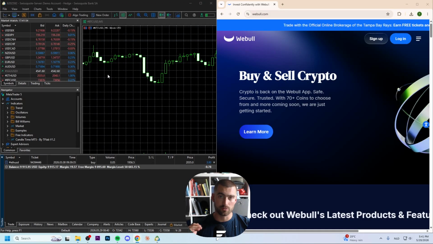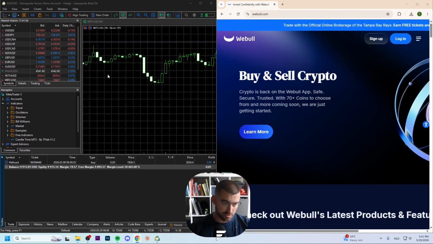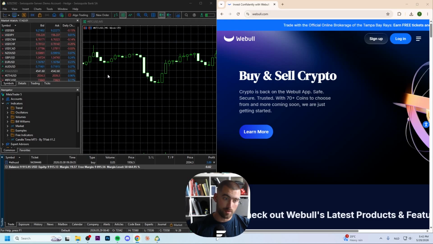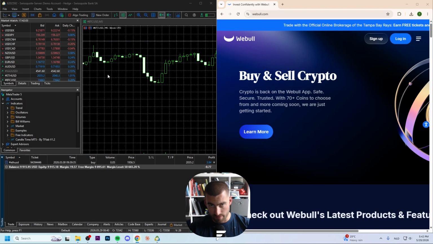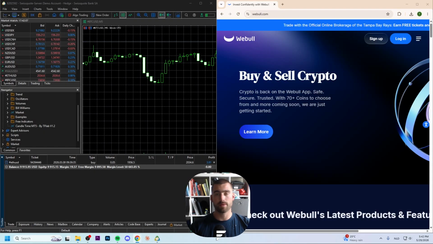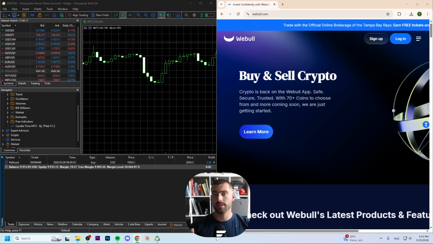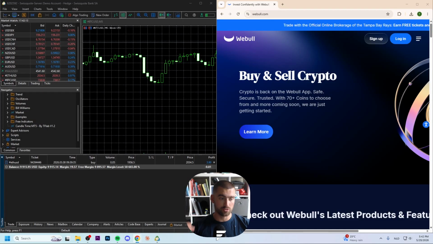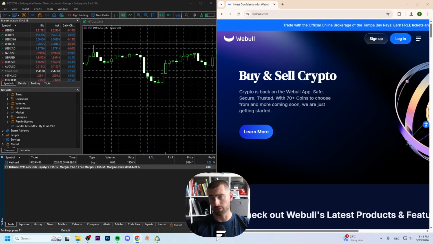If you look here to the trading fees and costs, MetaTrader 5 is better for Forex trading and WeBull is better for stock investing. So if I'm honest with you, many traders use MetaTrader 5 for Forex trading and automation, and many traders are using WeBull for stocks, ETFs and options trading.